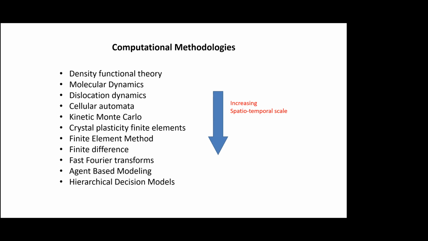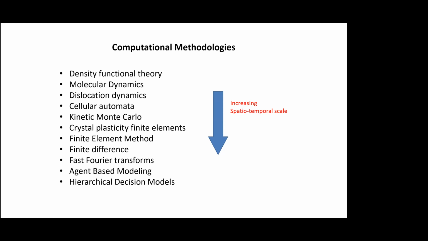So various computational methodologies, here I have presented with increasing spatio-temporal scale, meaning the time and the dimension, the space, the volumes which are considered are increasing.